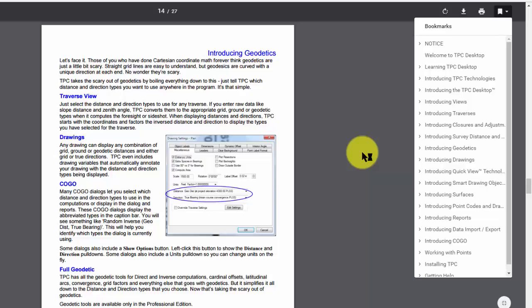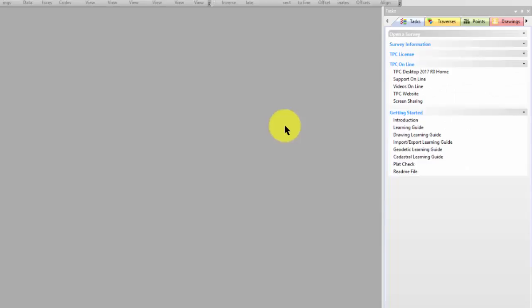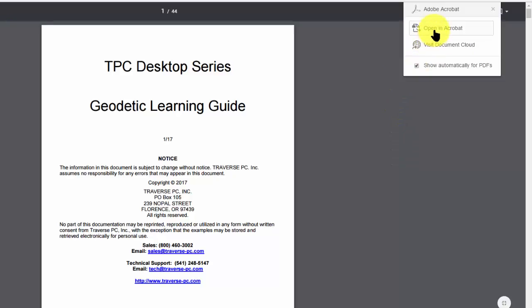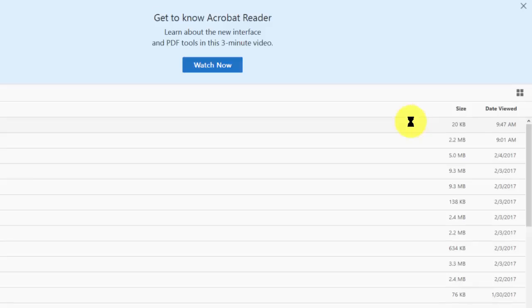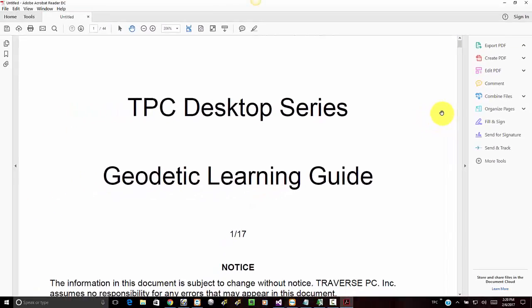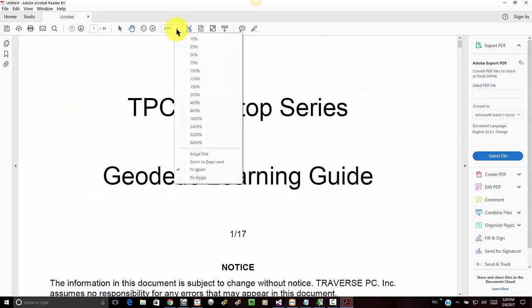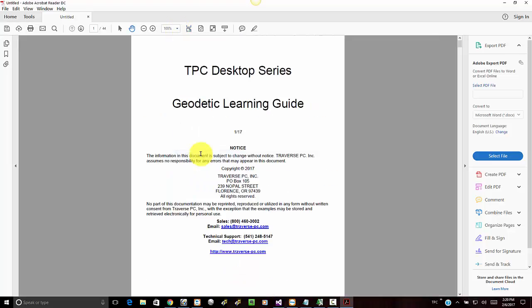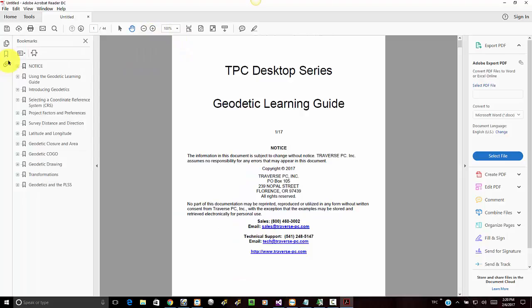So let's open up a different one here. Let's close this out. So let's do that again with some of the other learning guides. Let's open up the Geodetic learning guide. This time I will open it in Acrobat, just so we can see what that looks like. One of the great things about opening in Acrobat is that I can change the size of it, for instance, look at a couple of pages together, look at an actual size if I want, just kind of some neat tools in here. And then I have the same bookmarks here.